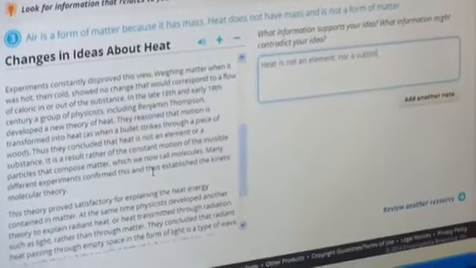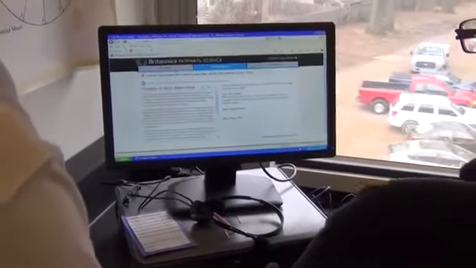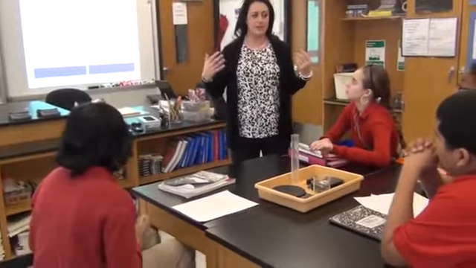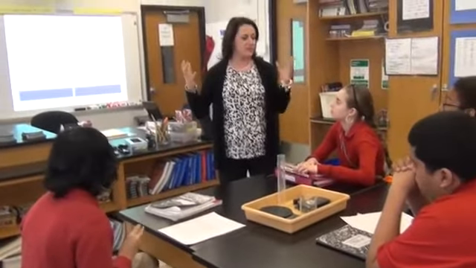Pathway Science is accessible at any time on any device. Students can easily do lessons that have been assigned for homework, as well as explore other topics in which they are interested. I also tell them this is a way to show off. Tell your parents, come look at this, and their parents can see what they're doing and dazzle them with some of the misconceptions in the beginning, because adults have the same exact ones, and then at the end they could prove their parents wrong. And I have had parents tell me that feedback, that they're doing it with them.